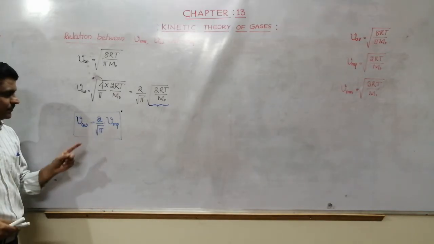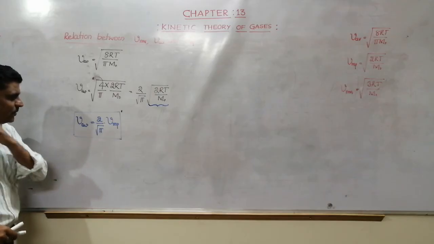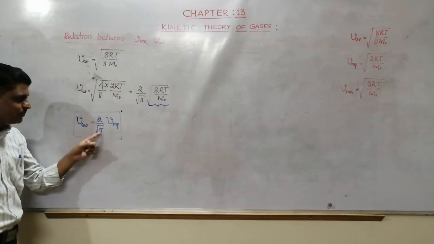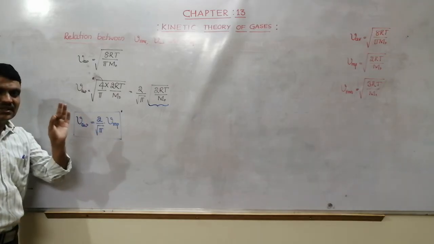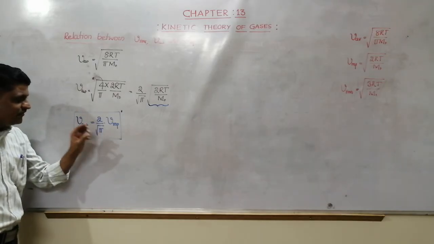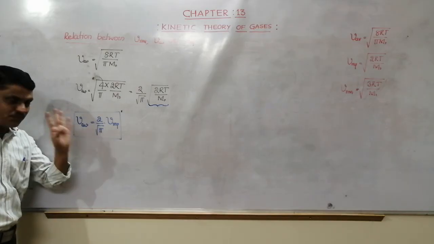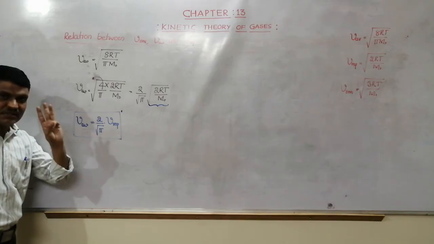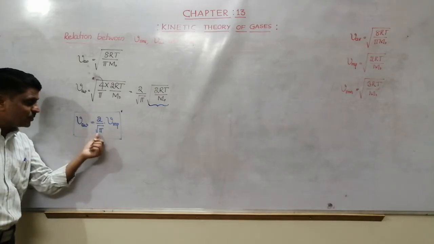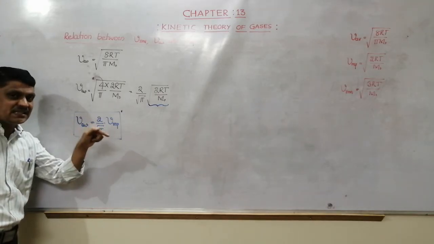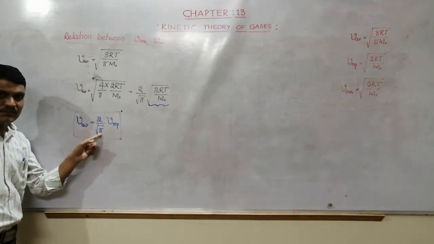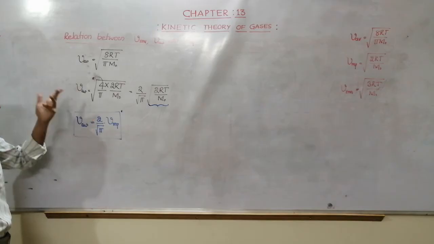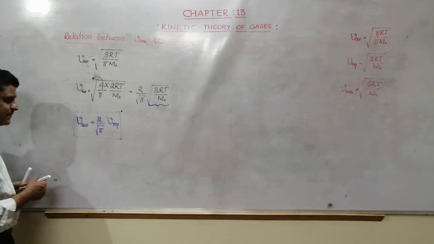If you look at here, we know that according to this relation 2 is a larger number, root pi is a smaller number, because if pi is 4, then root 4 is 2, but it is not 4, it is 3.14. Therefore root 3.14 is less than 2. Therefore this ratio is greater than 1. Or otherwise I can explain like this.